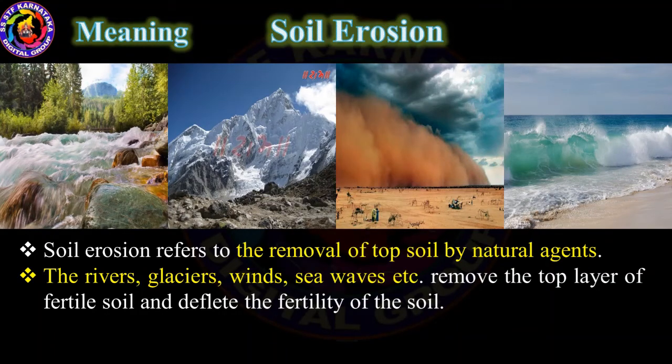So, soil erosion is considered a major problem in India because agriculture is the main occupation of India and the agricultural production depends on the fertility of the soil.